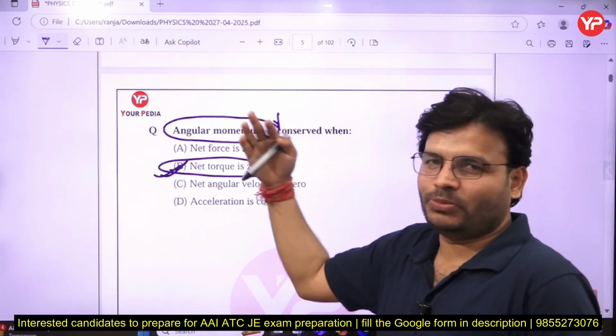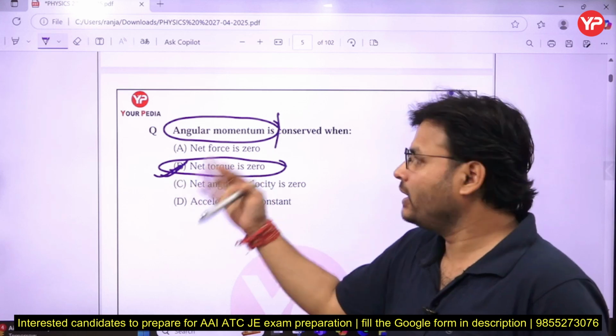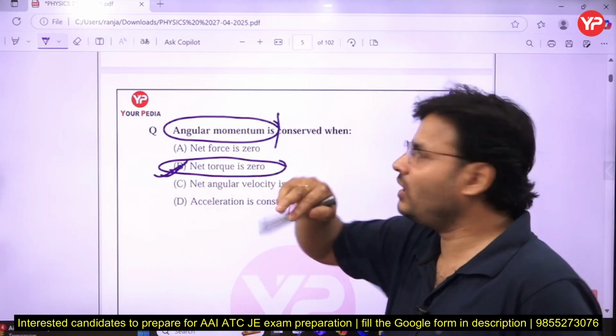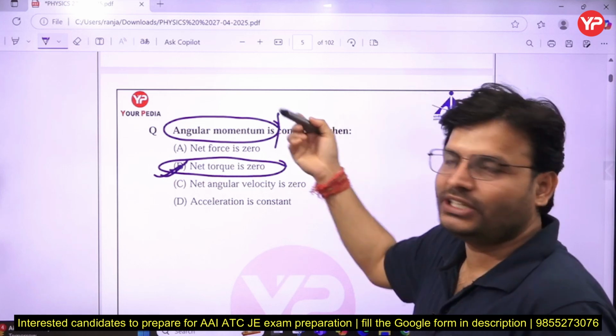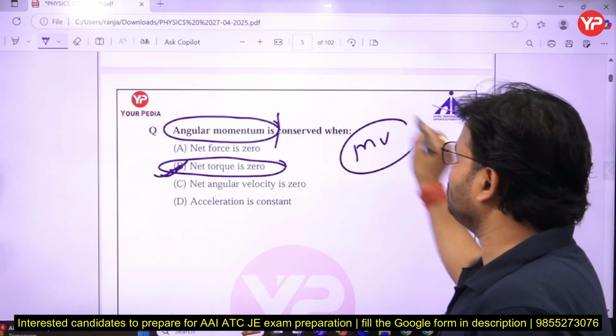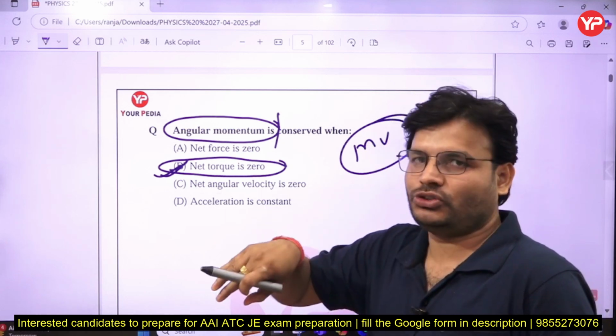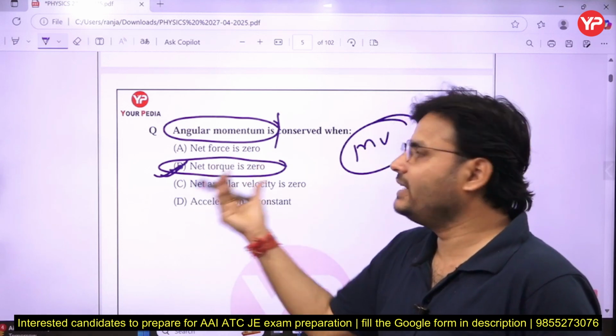Net force is 0: that is for linear momentum, not about the angular. It talks about the angular. When net force is 0, then momentum will remain conserved in the case of linear motion. You know, momentum in linear motion is simply mass into velocity. So it will be conserved when net force is 0 in the case of linear motion. But if we talk about the angular, then net torque should be 0.